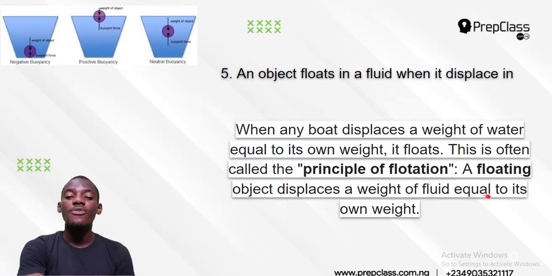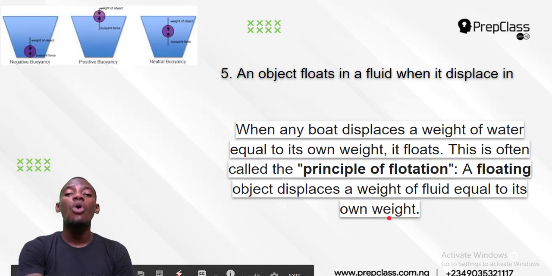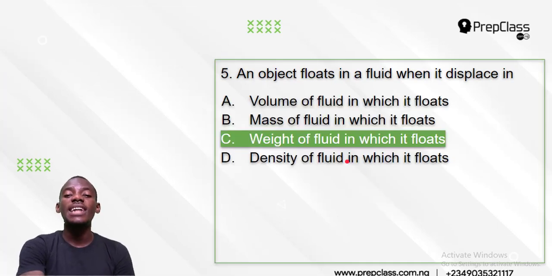A floating object displaces a weight of fluid equal to its own weight. That's weight of liquid in which it floats.